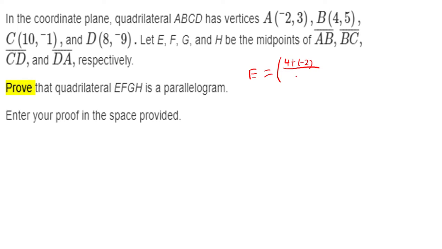So what I did was I took my x coordinate for B and my x coordinate for A and added them together. Then you do your y coordinates, 5 plus 3, over 2. So E will be at 4 plus -2 is 2, divided by 2 is 1, comma, 8 up top, divided by 2 will be 4. That's E. Let's find F.